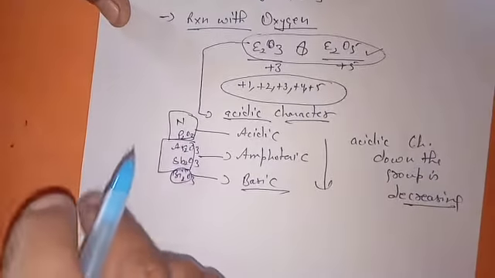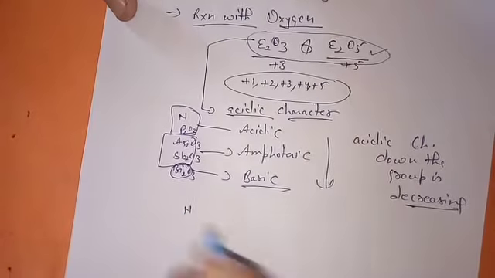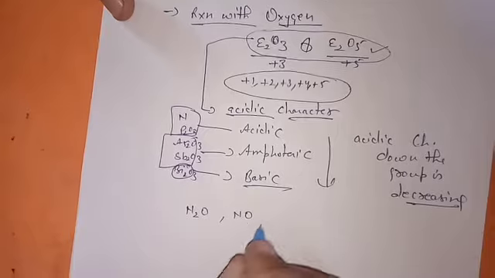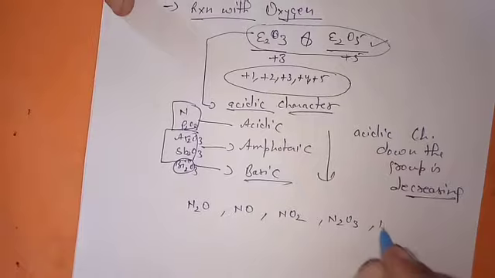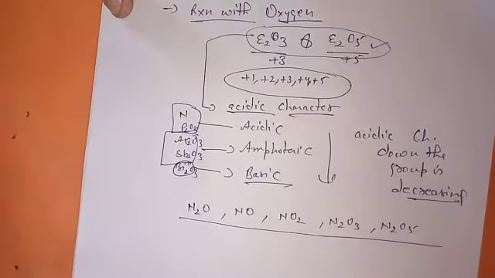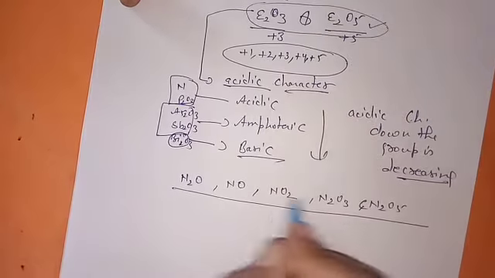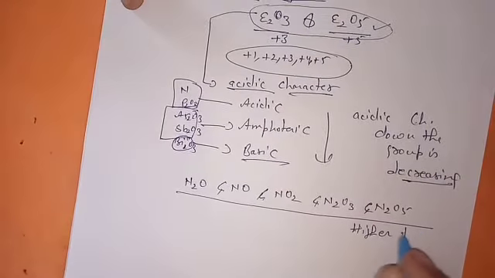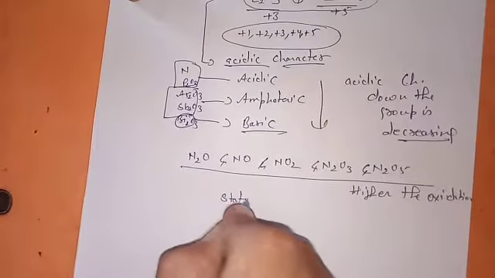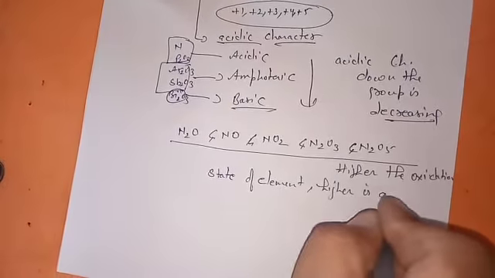Now if you talk about the acidic character of a particular element's oxides, like nitrogen, which I have told you forms different kinds of oxides in different oxidation states, if we compare the acidic character of these, you will find it in this order: the higher the oxidation state of the element, the higher is the acidic character.